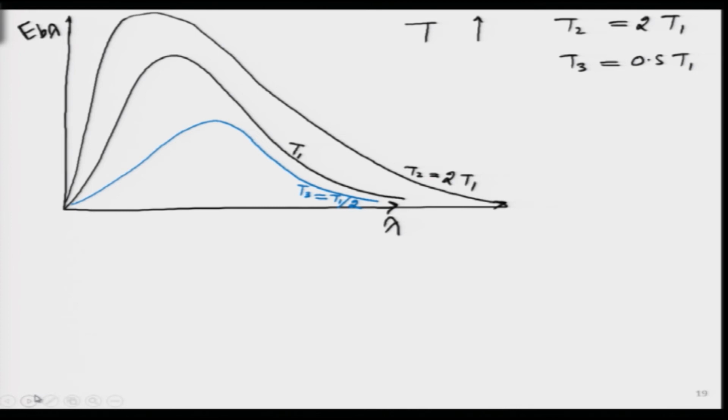So, let us go back over here. We were looking at 3 temperatures. One is the double temperature T2, one is half temperature T3. Now, we have already done that exercise. So, our students can immediately tell, sir, if this wavelength is lambda 1, then I already know that this wavelength lambda 2 will be less than lambda 1 and lambda 3 will be greater than lambda 1, and I think this is the way I have drawn it over here.